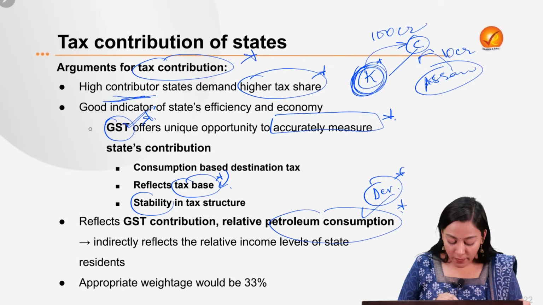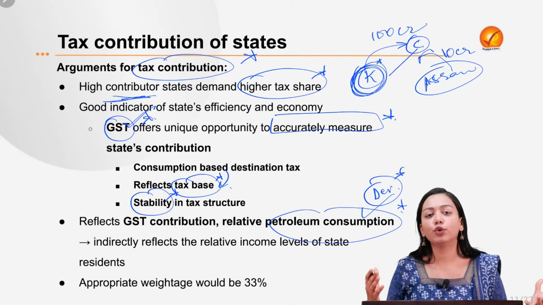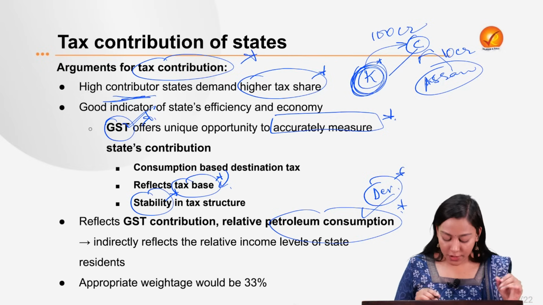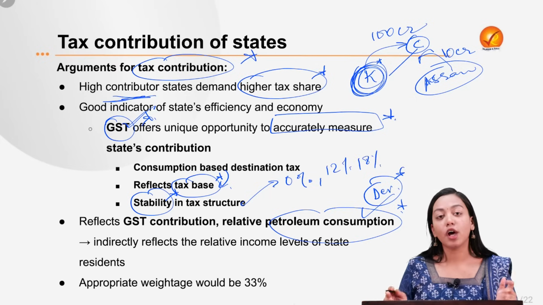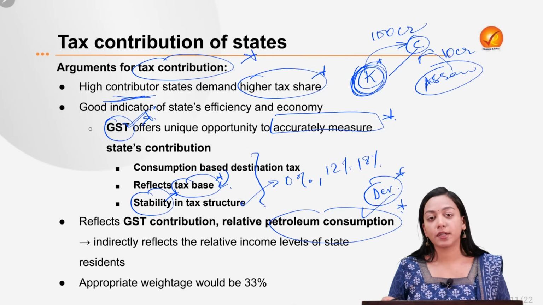And second, it also provides a stability in the tax structure, which would otherwise be very volatile due to the changing tax policies of individual state governments. Here the structure is very well set. You can give 0% or you can give 12%, you can give 18%, and so on and so forth. So there are fixed slabs. So this is also providing a stability to the tax structure.